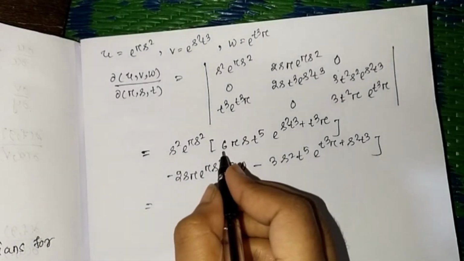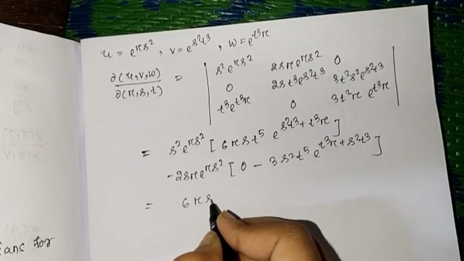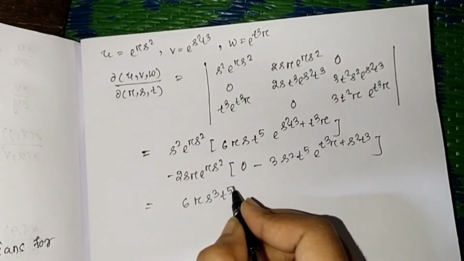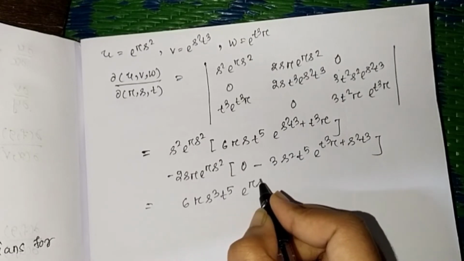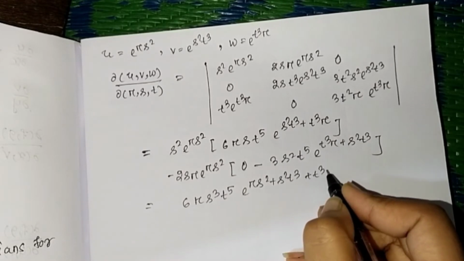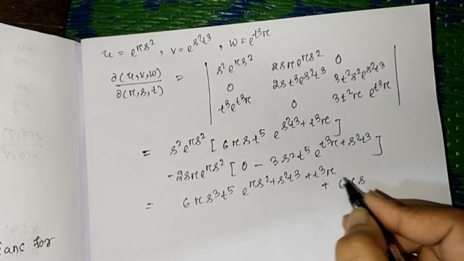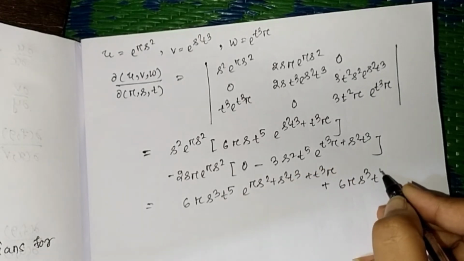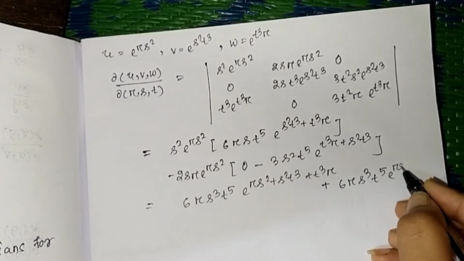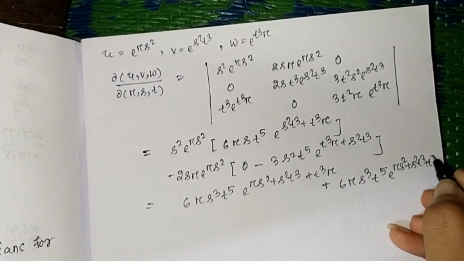So that value is 6 r s cube t to the power 5 e to the power r square plus s square t^4 plus t^4 r, minus plus 6 r s cube t to the power 5 e to the power r square plus s square t^4 plus t^4 r.